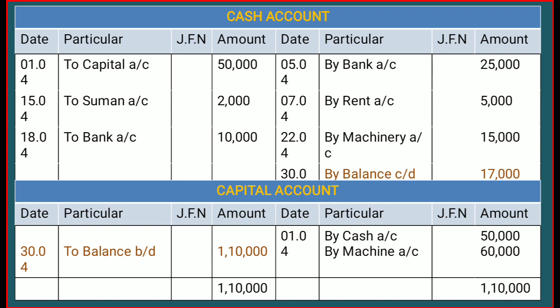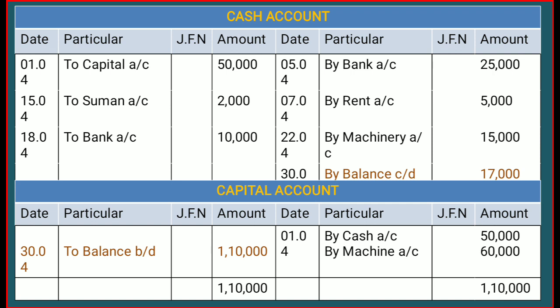Once you rewrite your transactions, in the debit side we record all sorts of income, and in the credit side all sorts of payments. Here we first started our business with capital. So in the cash account first we write the source from where we are getting that money. The main source was capital, so on the 1st of April we write to capital account 50,000, that is our amount.